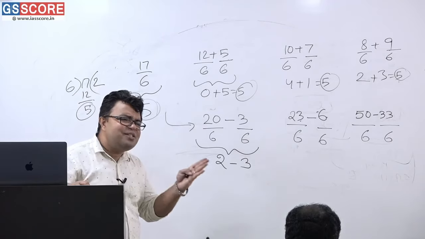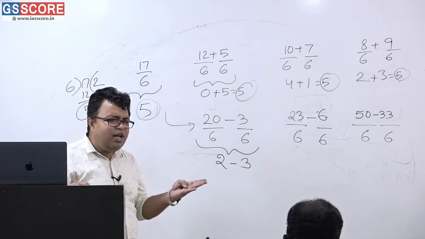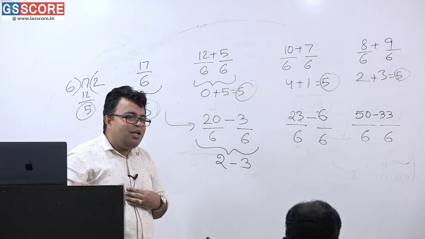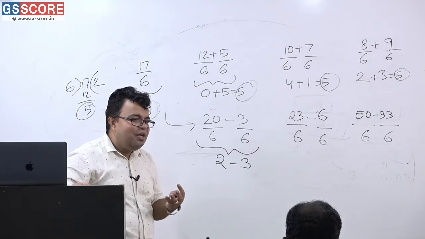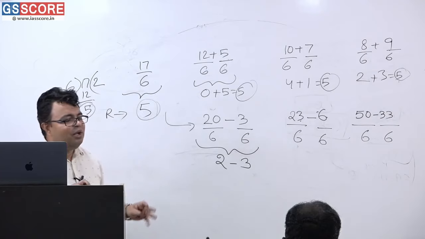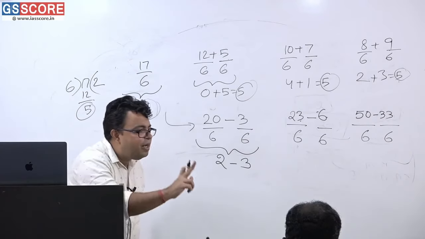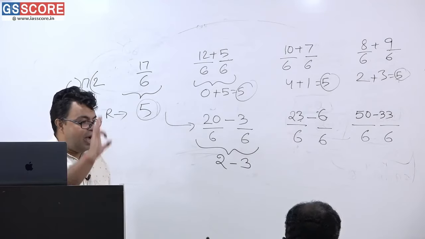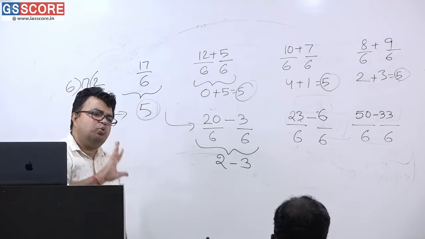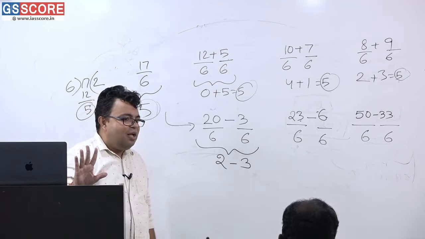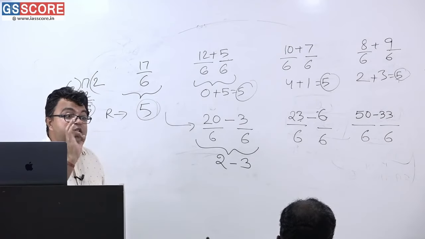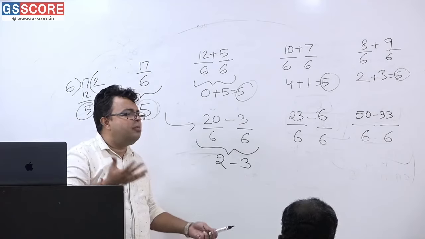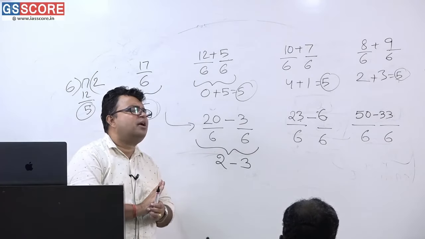Because all these numbers are less than 6. So you have already understood that numbers less than the divisor can only be remainders. By now you must have understood that if you divide any number by 3, the possible remainders are either 0, 1 or 2, nothing else. If you divide any number by 10, there are 10 options, 0 to 9, for finding remainders, nothing else. We are on remainder, so we have to understand it completely.